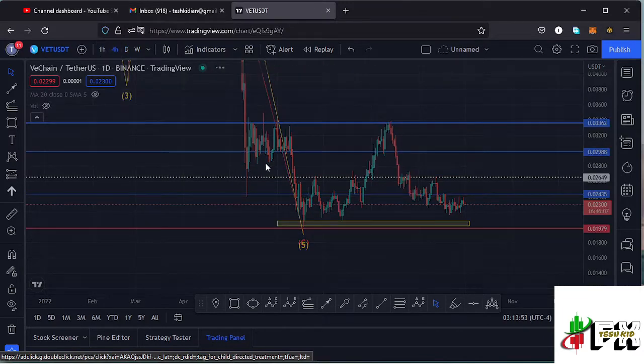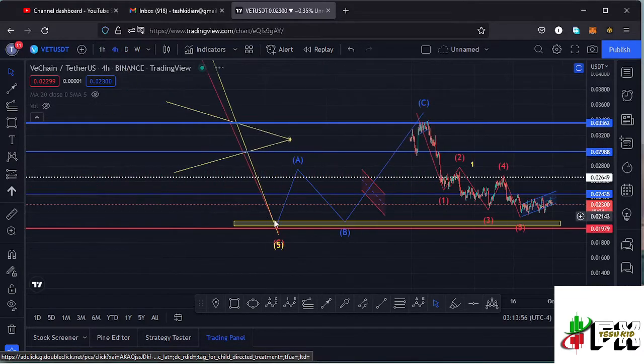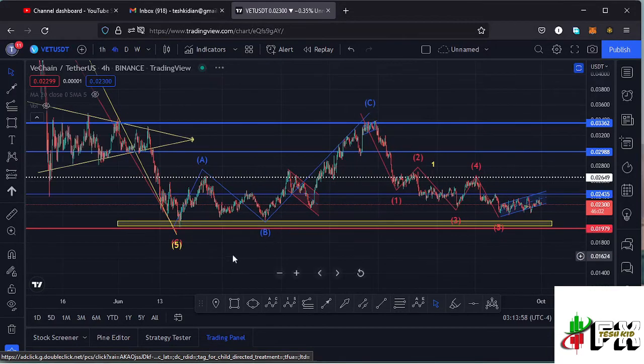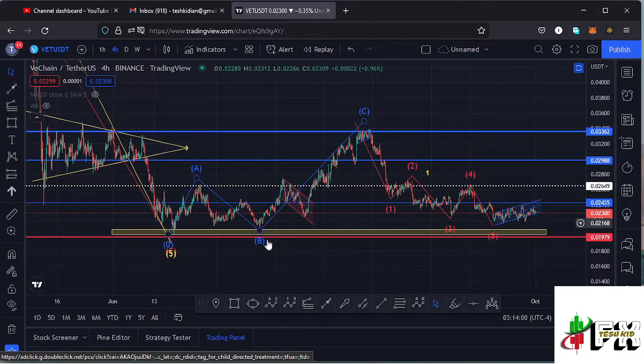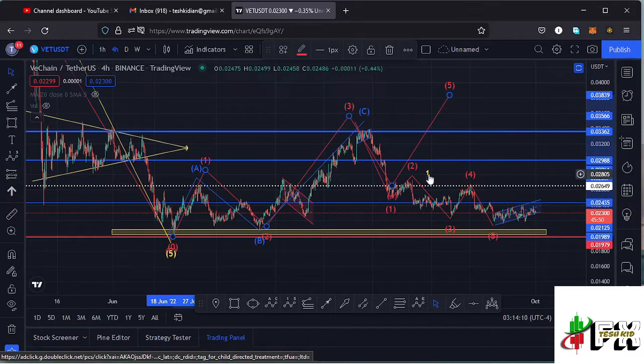Jumping to the 4-hour chart for further analysis, after making our low down here, we saw a very nice bounce to the upside. In my previous videos I was terming this movement to the upper side as an Elliott wave structure, having this as wave 1, wave 2, wave 3, wave 4, then a wave 5. Had that wave 5 played out, I could have named that Elliott wave structure as a higher Elliott wave count 1, but that movement to the upper side didn't play out because our wave 4 over here retraced into the high of that first wave and invalidated my Elliott wave structure,